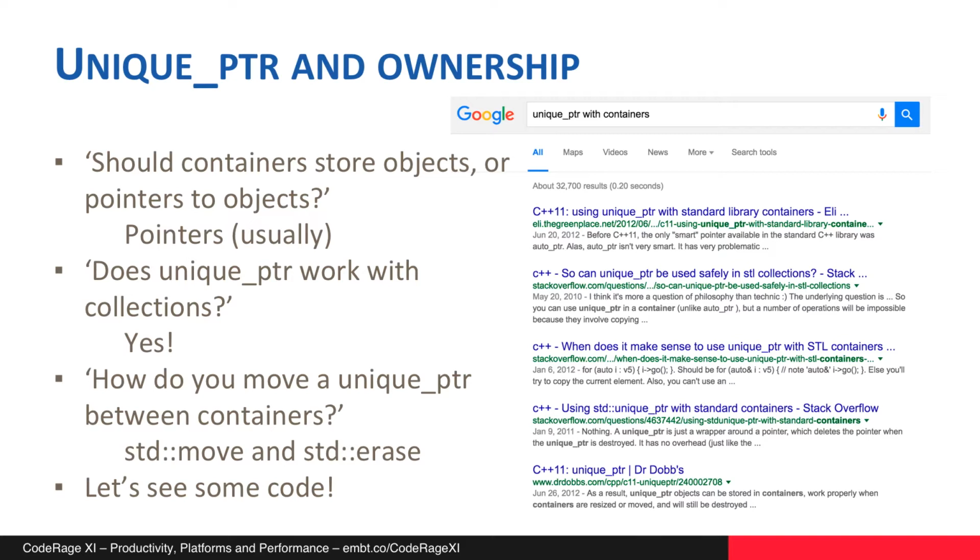So a vector of ints is probably fine, but if you have a vector of large objects that take a lot of memory, then you will find that working with the container itself and changing the container itself will probably be a lot more performant if you have pointers to those objects. Like anything, it depends on your use case and your actual code. Second question, does a unique pointer work with collections? Yes, it does. And how do you move a unique pointer between containers? Using std move and std arrays. To answer all of these, let's go and actually have a look at some code.